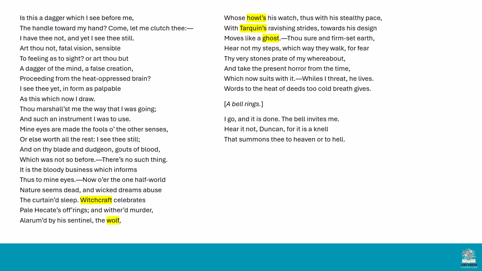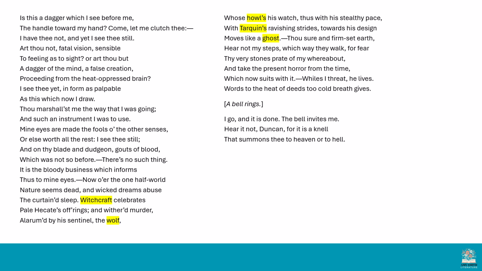Okay, let's keep reading the second half of the soliloquy, so we'll pick it up where it's in yellow at the bottom of the screen. So witchcraft celebrates pale Hecate's offerings, and withered murder alarmed by his sentinel the wolf, whose howls his watch thus with his stealthy pace, with dark Tarquin's ravishing strides, towards his design moves like a ghost.